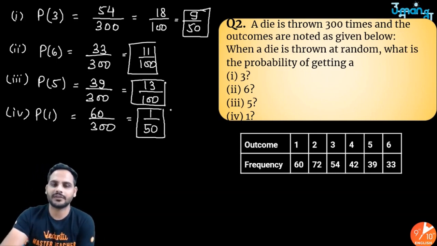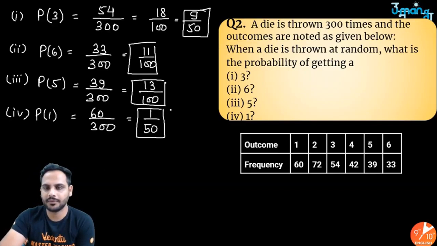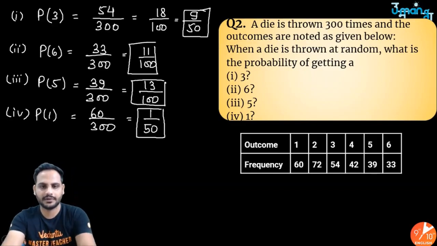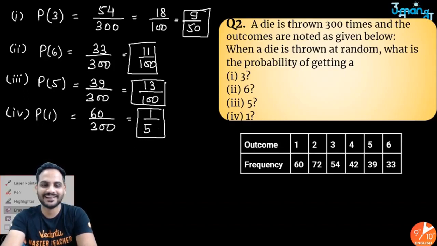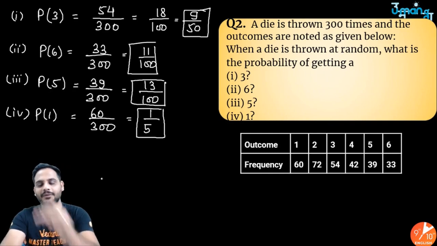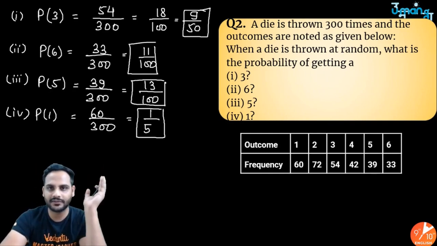Got it? This is how you will find out the probability. This is how, sorry, here again I am making a mistake. Just a second. It is 1 by 5, not 1 by 50, 1 by 5. Okay, fine. So this is the probability. Just simplify that part. You will get your answer.